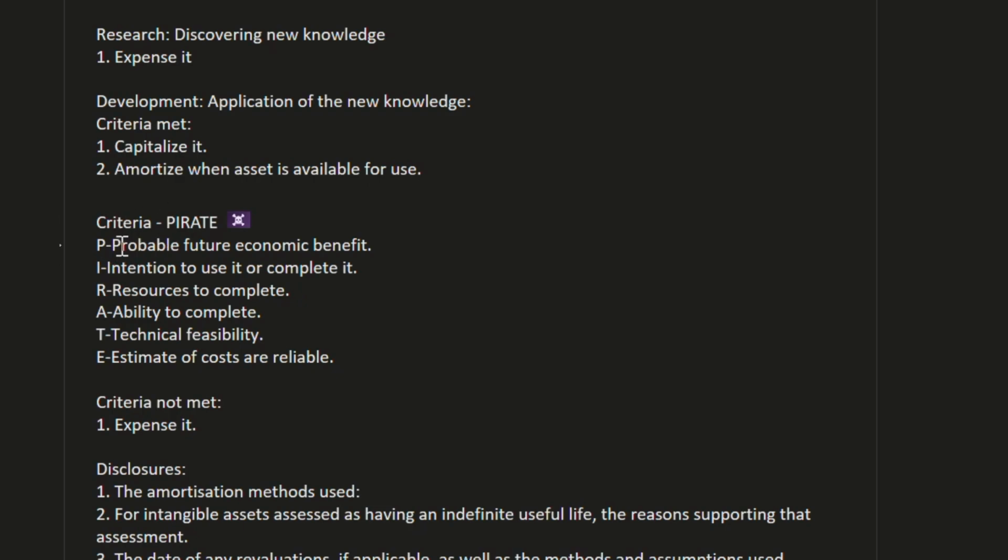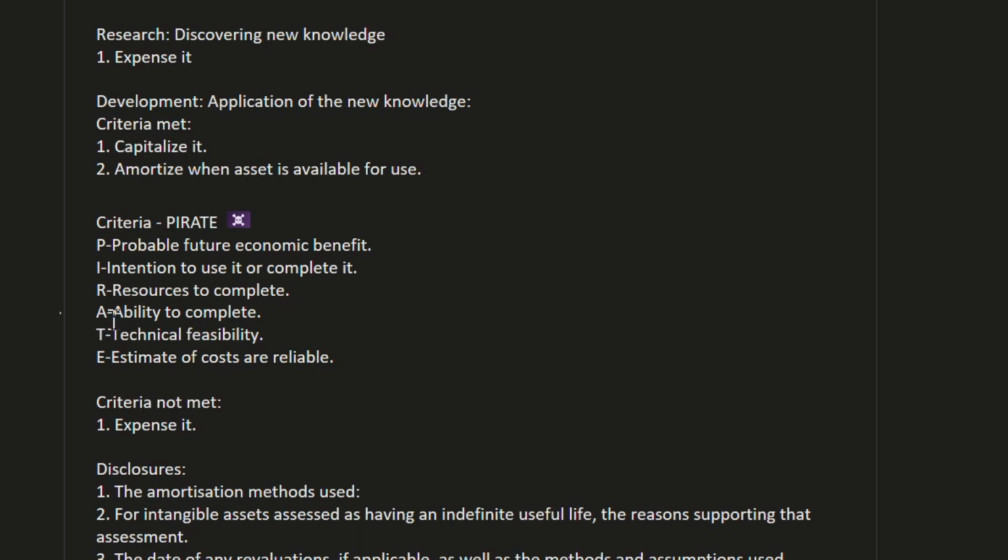So the criteria is probable future economic benefit, first one, and intention to use or complete it, second one, and resource to complete it, third one, ability to complete, fourth one, technical feasibility, fifth one, estimate of cost are reliable, sixth one. So all these criteria we can memorize in the short form, that is PILOT. So probable future economic benefit, we must have probable future economic benefit. Second is intention to use or complete it, we must have our intention to use it or complete it.